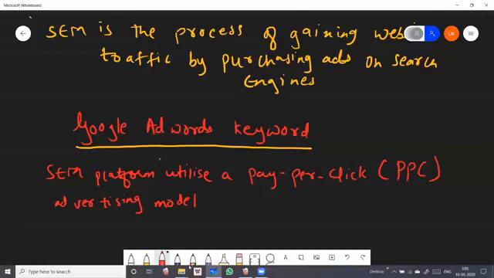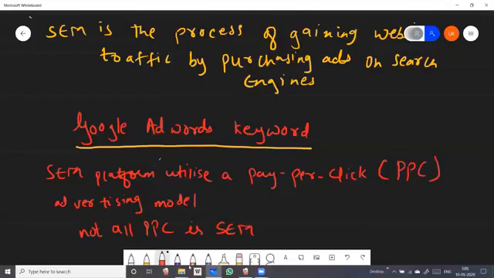Now students, as for pay per click, which is used for paid ads, not all pay per click is SEM. Again, very important point: SEM platforms utilize a pay-per-click advertising model, but it's not necessary that all pay per click is SEM.